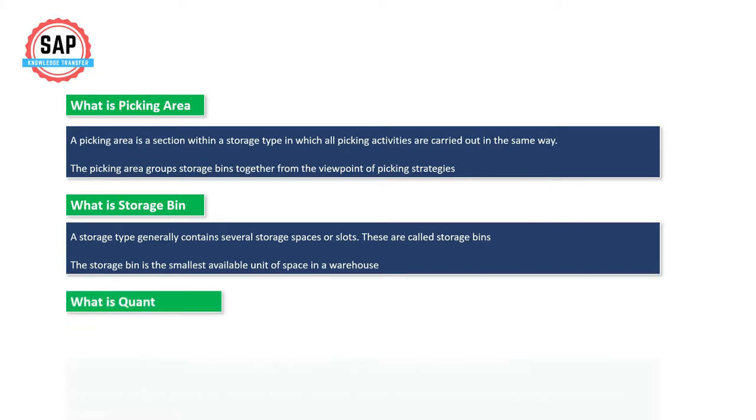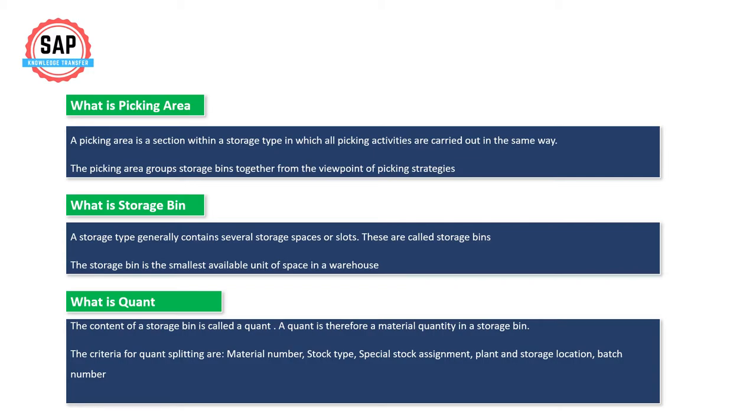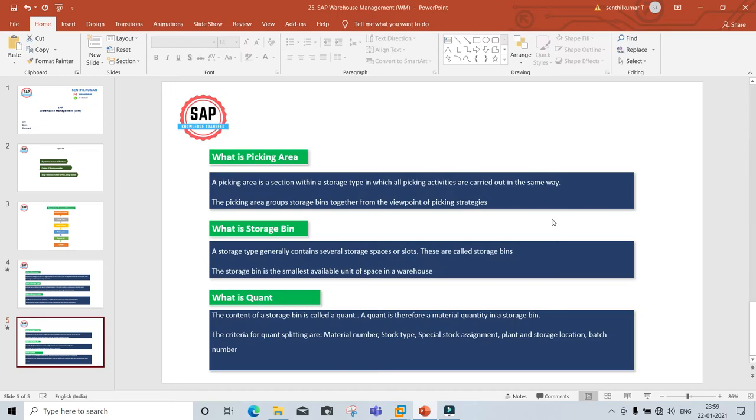What is quant? The content of the storage bin is called a quant. A quant is therefore a material quantity in a storage bin. The criteria for quant splitting are material number, the storage type and stock type, special stock assignment, plant and storage location, and batch number. Let's see practically.